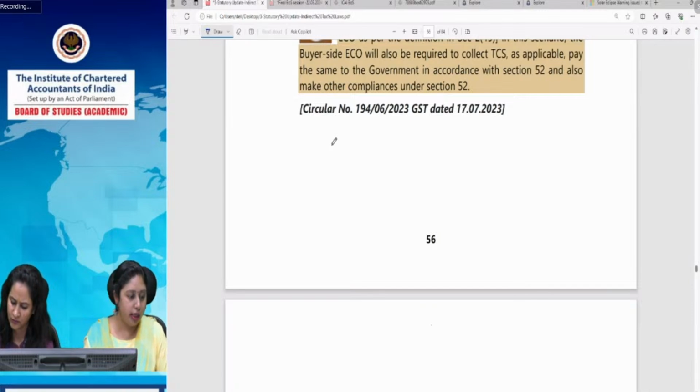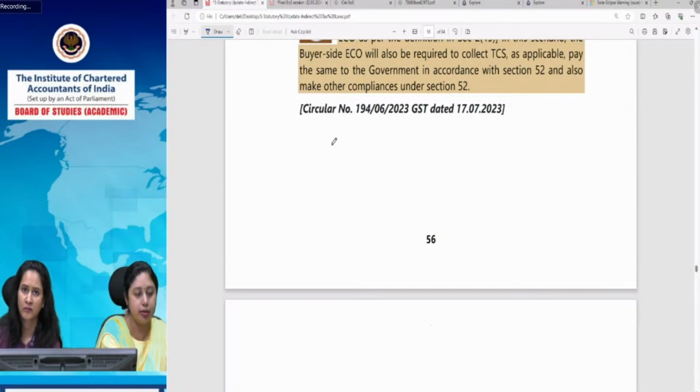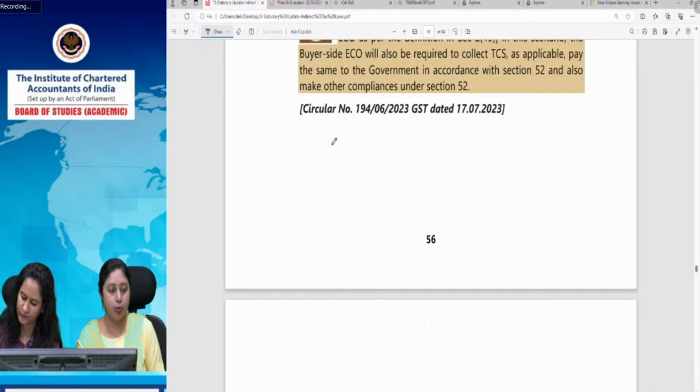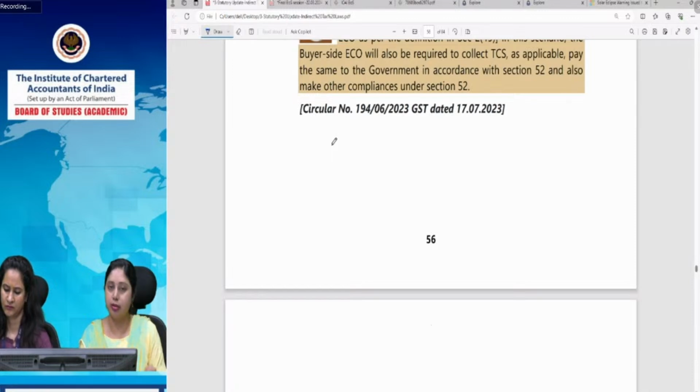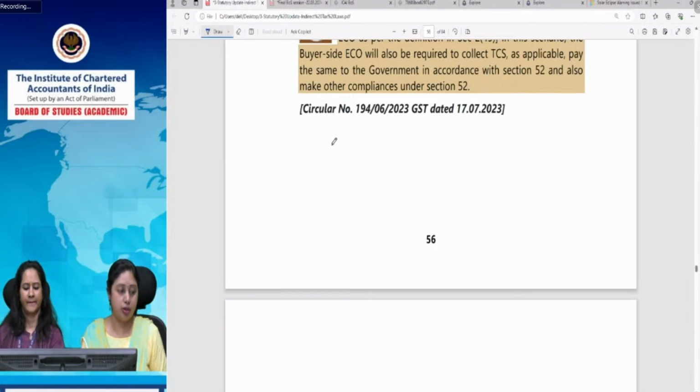Chirag is asking if online gaming service is provided in India and recipient is outside India. So Chirag, you are referring to an exactly opposite case. Then yes, it will be treated in the same manner. The place of supply will be determined as per residual provision, and it will be treated as export of services, because now it is a service per se. So same procedure has to be followed. But in case the supplier is outside India and person is in India, supplier has to obtain registration. That is something out of the way we have to go. Special procedures we have to prescribe. That is why law has made special procedures for that, because a person outside India is taking registration.